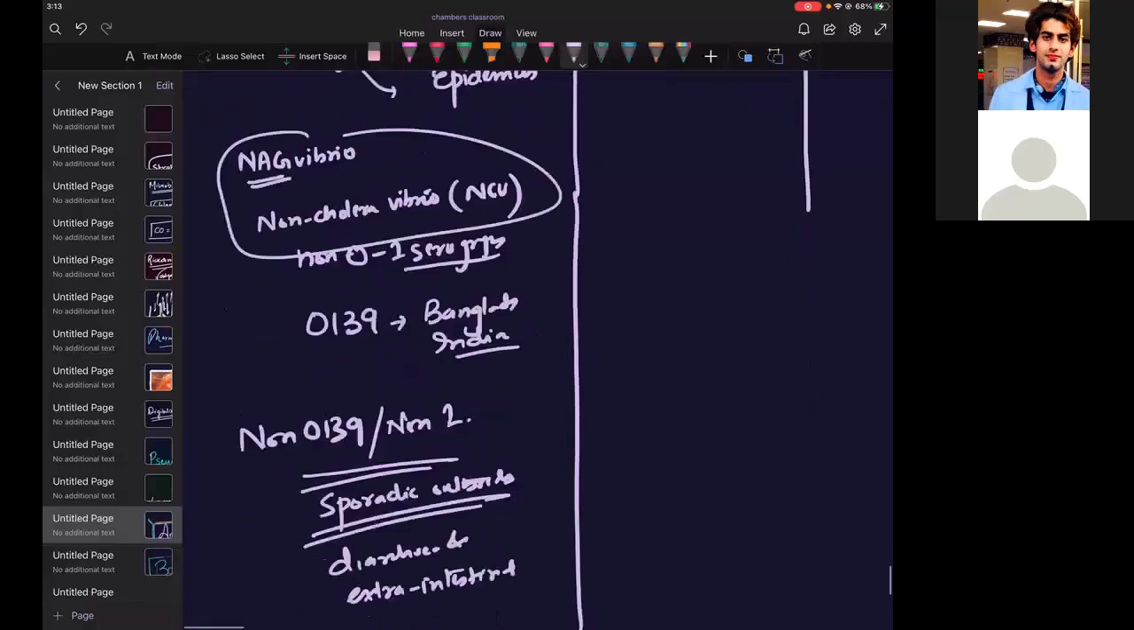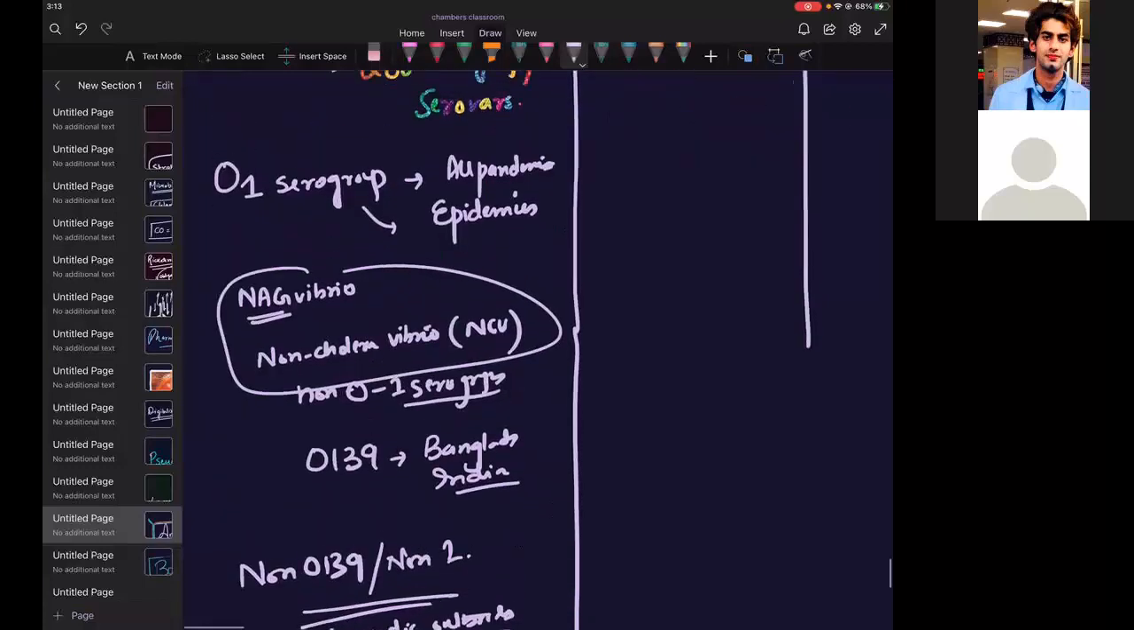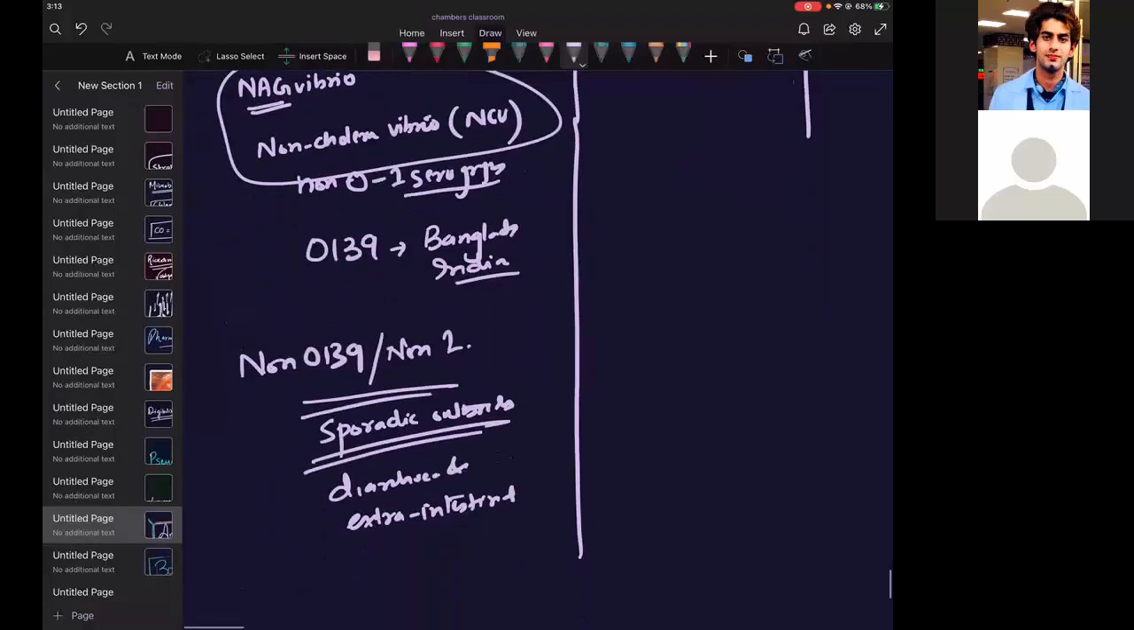Is there any doubt in this table? Simple. If you want to attribute something, you should say O1 serogroup. But in history, O139, Bangladesh, India, these South Asian countries were having this.